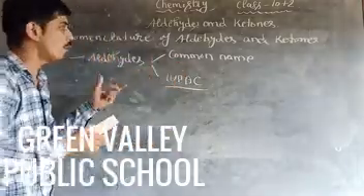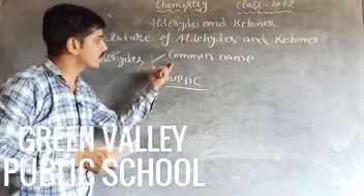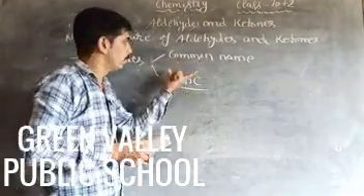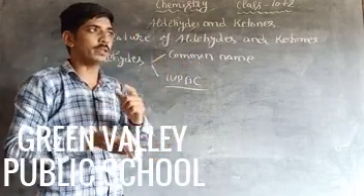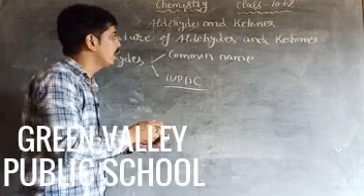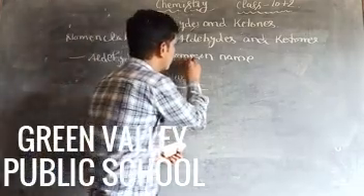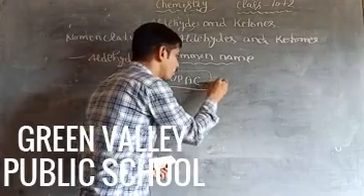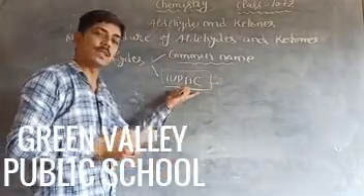So we can write the name of aldehydes on two bases. The first is the common name, and the second is the IUPAC name. Common name means that we can extract these compounds from some source compound, and on the basis of this we write the name of that compound. That is known as the common name. IUPAC name means that it can be written throughout the world in the same manner.